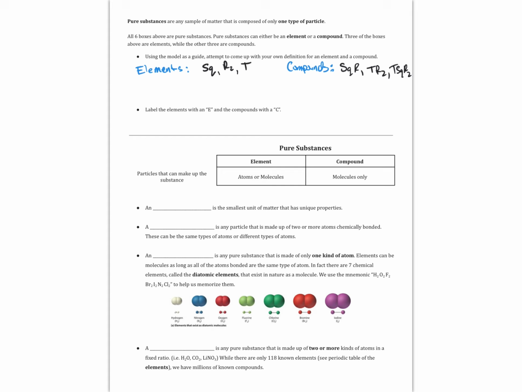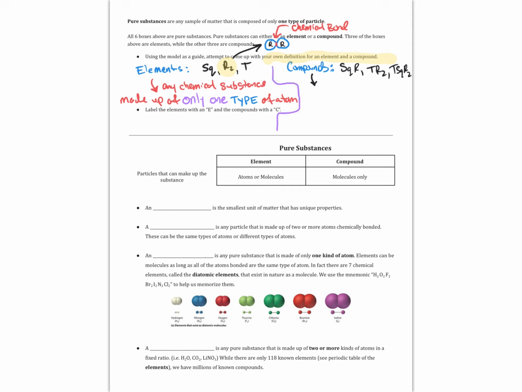I'd like you to try to use this information to come up with your own definition for an element versus a compound. I'll give you a hint. Focus on R2 being an element and not a compound. Well, an element is any substance that is a pure substance made up of only one type of atom. So SQ and T, obviously an element, but R2 is also an element, even though it's a molecule, because while it has a chemical bond, it is 2 of the same types of atoms chemically bonded to each other.